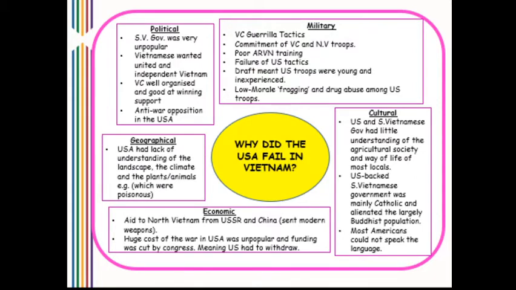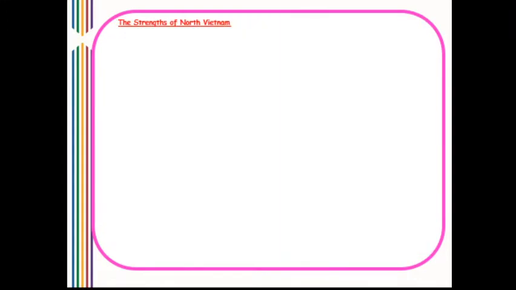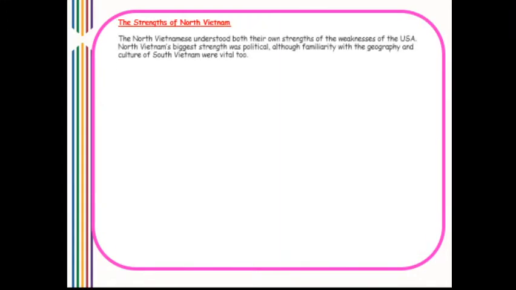Finally, there were geographical reasons. The US had a lack of understanding of the landscape, the climate, and the plants or animals, for example, which ones were poisonous to avoid. So let's have a look in more detail then at what the strengths of the North Vietnamese were.